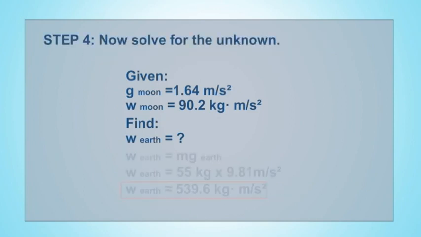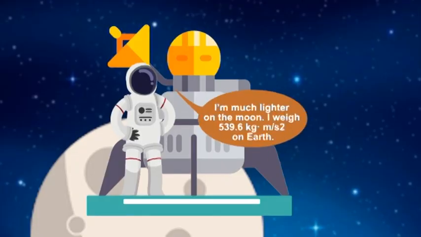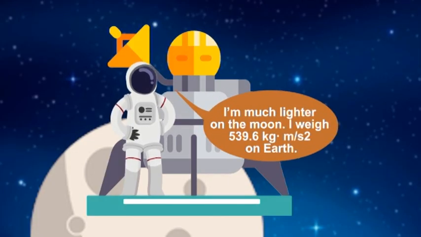Step 4. Solving now for the weight of the astronaut on Earth. Step 5. Therefore, the astronaut weighs 539.6 kg·m/s² on Earth.